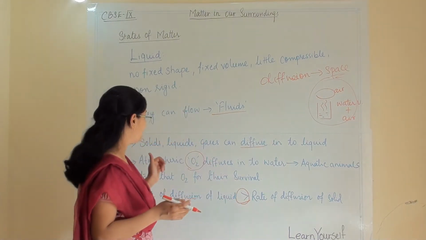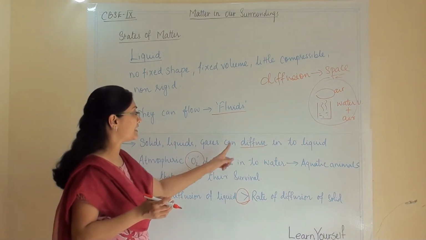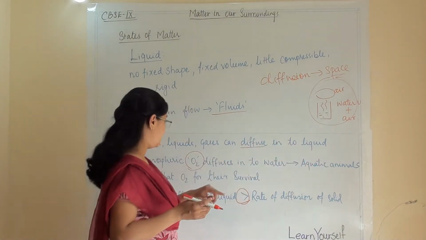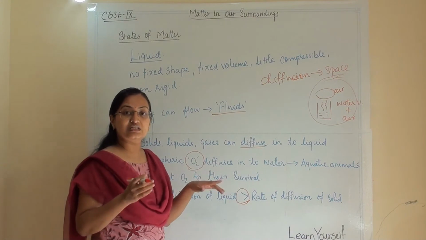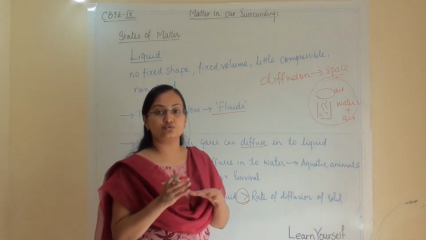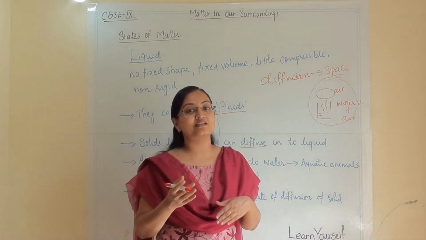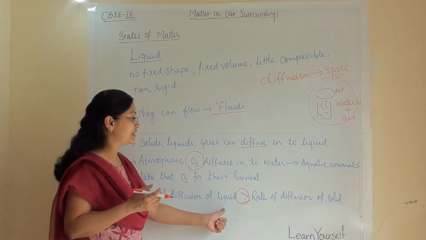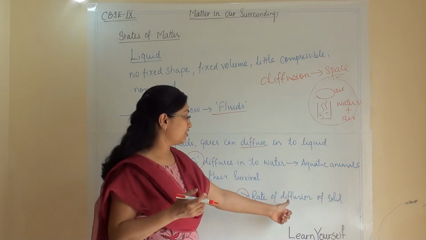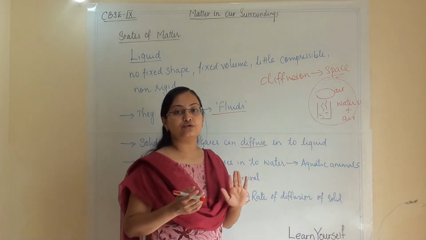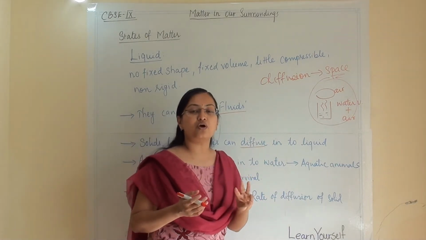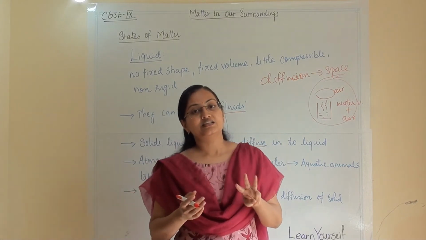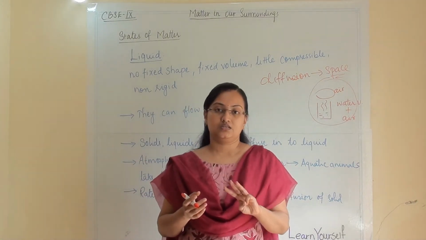So here all the three states can diffuse into liquid. Then atmospheric oxygen is diffusing into water so that aquatic animals can breathe that oxygen, and the rate of diffusion of liquid is higher than the rate of diffusion of solid. These are the three important points in the liquid state.